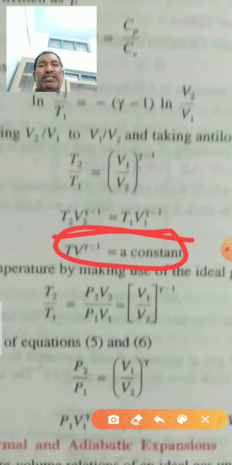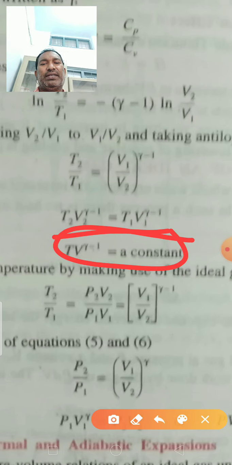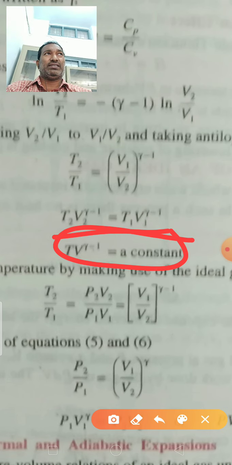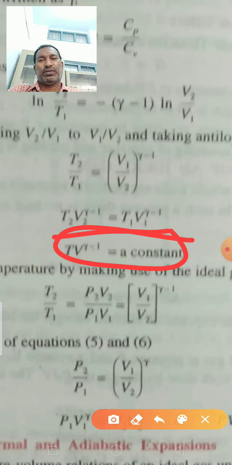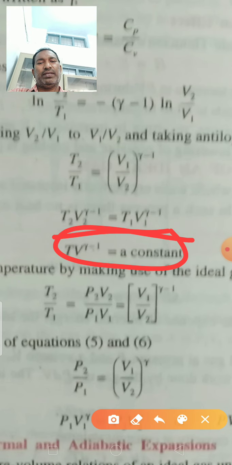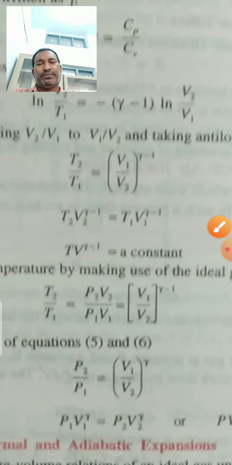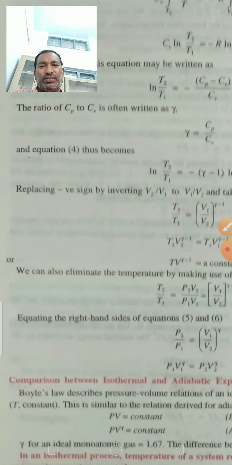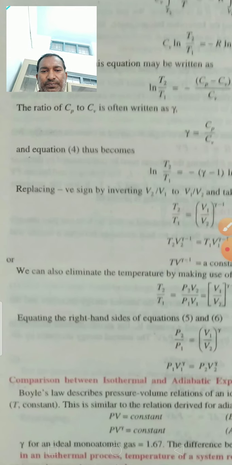So this is the relation between temperature and volume in an adiabatic process. T V to the power of gamma minus 1 is equal to constant. From this we can derive many other relations.